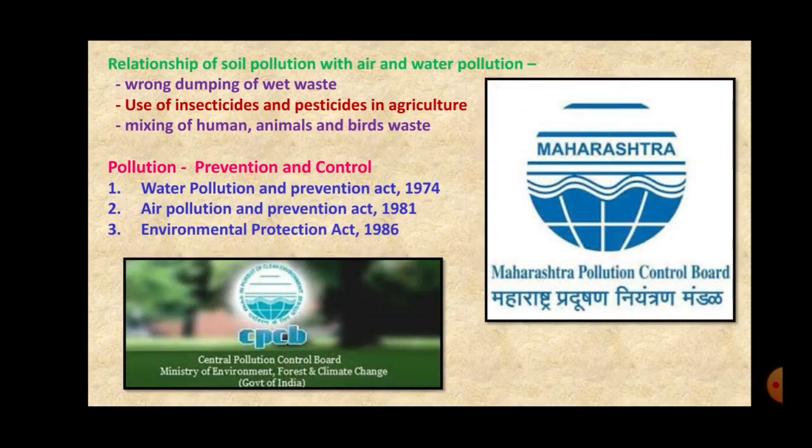Then the next is insecticides, and the excess amount of fertilizers and pesticides. When used in agriculture, they also cause soil pollution.